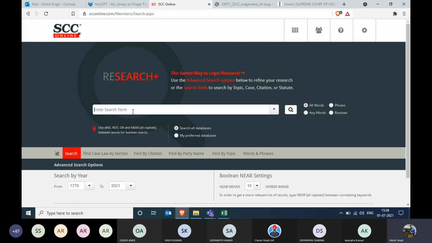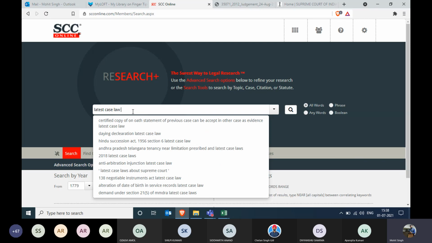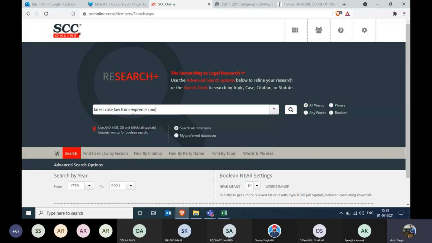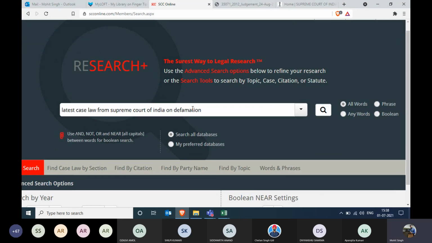So first of all, I have to write the whole query, just like I would type it on Google, I would type it in the same way. So: latest judgment or case law, whichever you want to write, from Supreme Court of India on defamation, right? This is the query. And this is how we generally write on Google, Yahoo, or any other search engine.